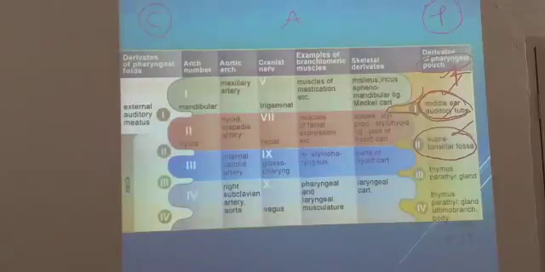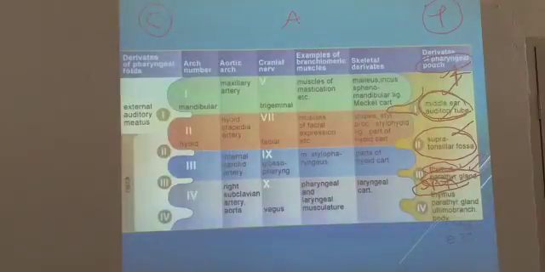Third pouch: remember thymus. TH is third, TH is thymus, easy to remember. And parathyroid gland, which one? Inferior parathyroid. Remember, the third pouch forms the inferior parathyroid. And then the fourth pouch forms the superior parathyroid and also the ultimobranchial body.